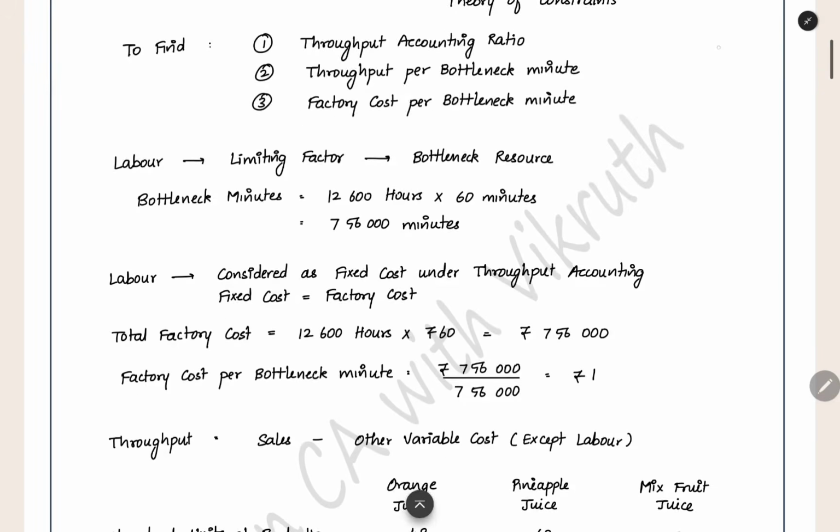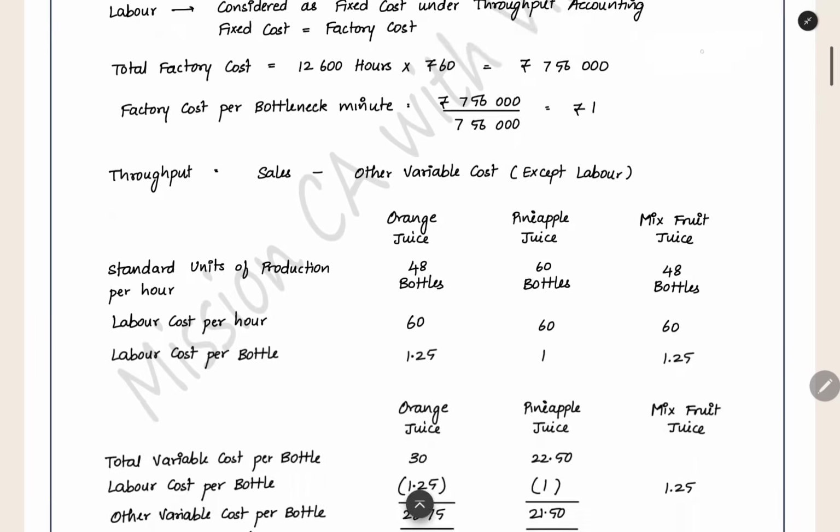Or else you can do it by another method also. For 60 rupees, you are paying labor cost for 1 hour. That is, for 60 minutes, you are paying 60 rupees. Labor time is the limiting factor for us, and 60 is the amount we are paying. So labor cost per bottleneck minute is 60 divided by 60, which also gives the same answer, 1. Here also, factory cost per bottleneck minute is 1.